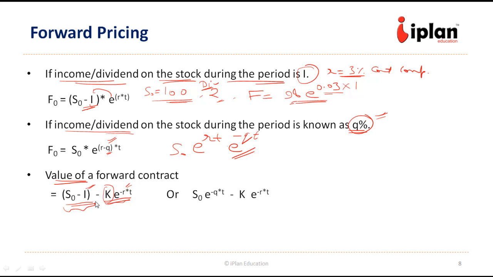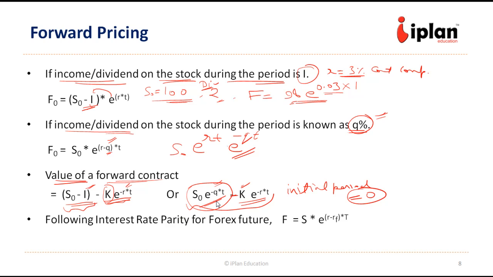Because of that, there might be a value of the forward contract, so it can be bought or sold in the market. If it is given in terms of rate, as we have seen earlier, we put S into e to the power minus QT. So this is basically the present value minus K into e to the power minus RT. So this is the present value of the future price. So this relationship in the starting of the contract, initial period, this value is going to be 0. And while holding, since the spot price is changing, the value of the forward contract might be different.